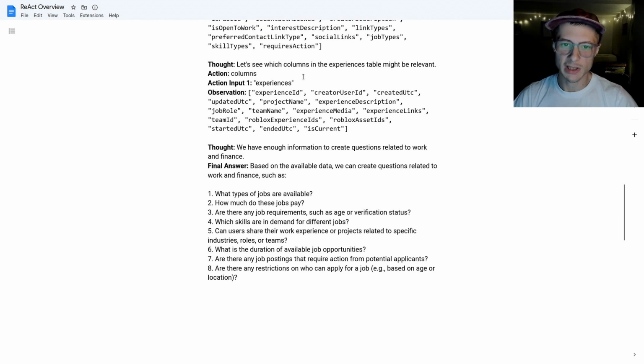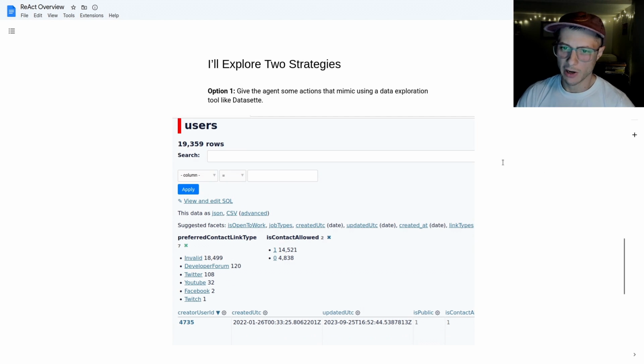And then once it sees the column names, it comes up with the final thought. We have enough information to create questions related to work and finance. And the final answer is based on the data available, we can create questions related to work and finance, such as what type of jobs are available, how much do these jobs pay, are there any requirements such as age verification status, etc., etc. I'm going to go into two strategies.